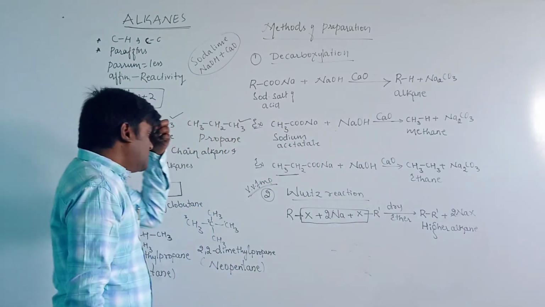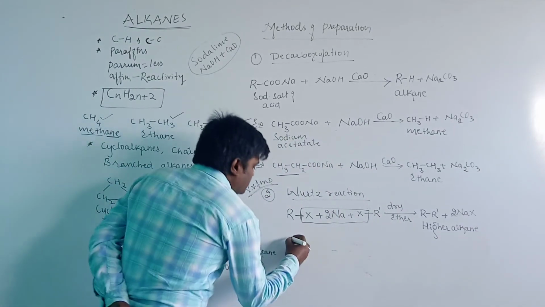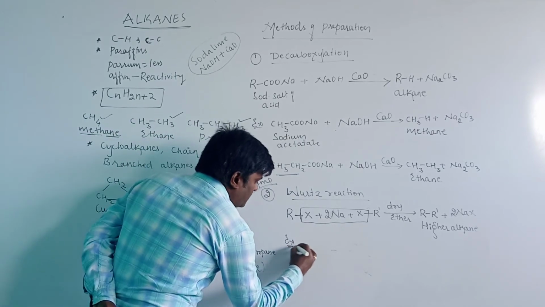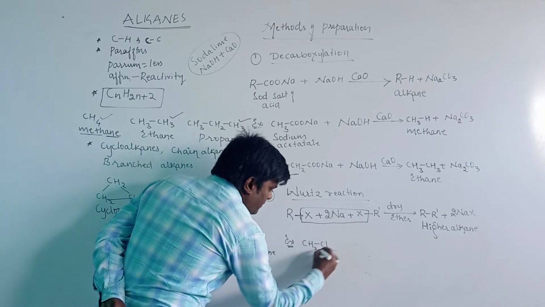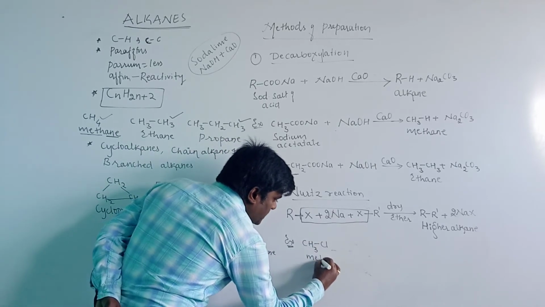Let us see an example for this Wurtz reaction. CH3Cl is the compound methyl chloride.